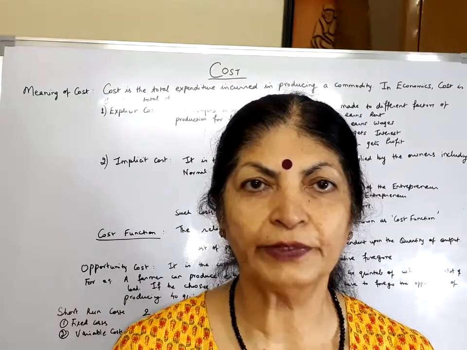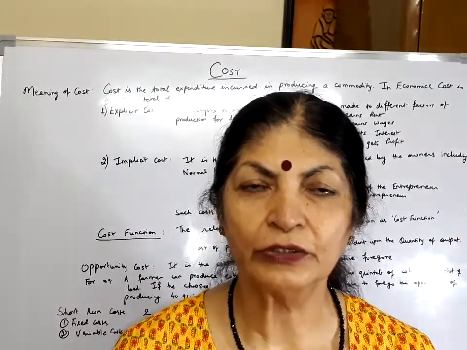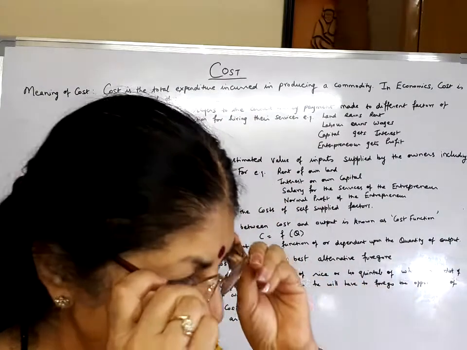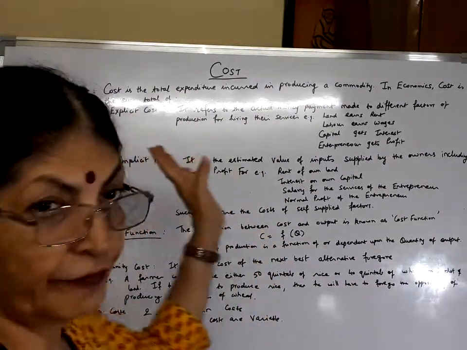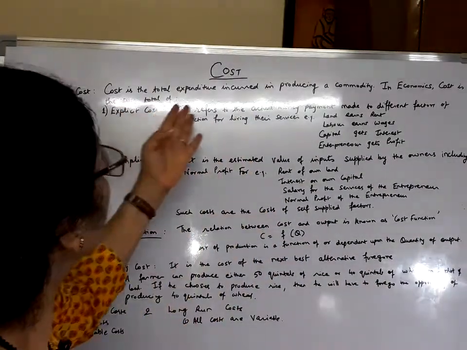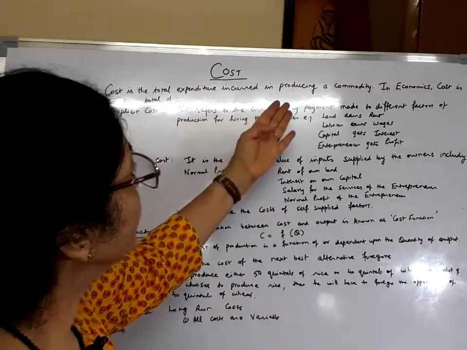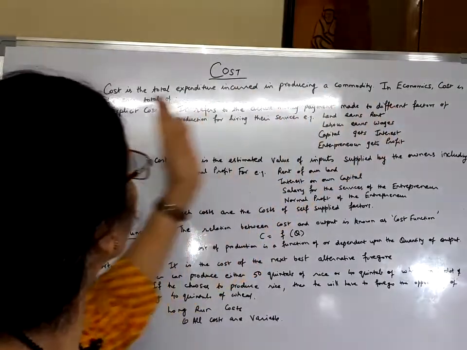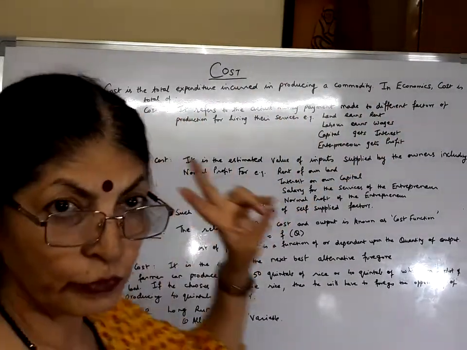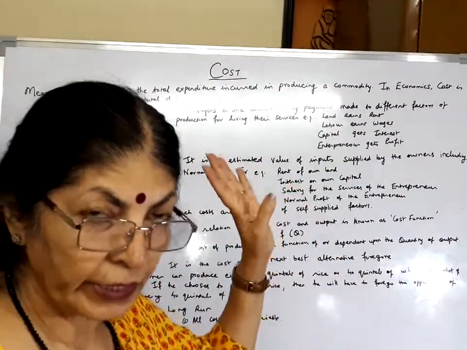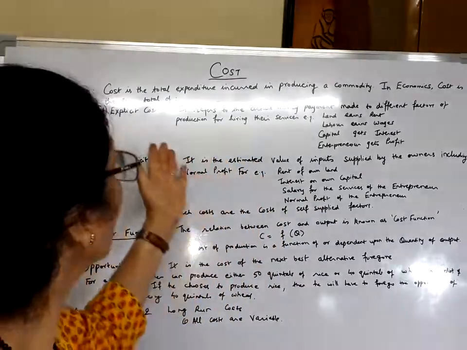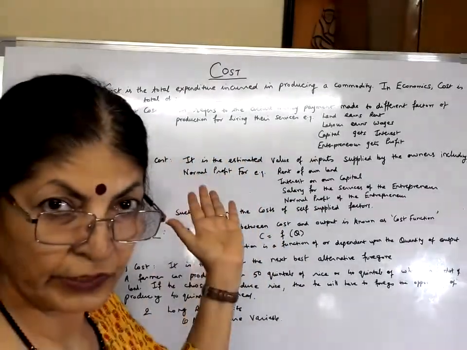So today the chapter that we are going to do is costs. Children, what is cost? The definition of cost has been written here for your benefit. Cost is the total expenditure incurred in producing a commodity. In economics, cost is the sum total of two components, or costs have been divided into two parts. One is explicit cost, the other is implicit cost.